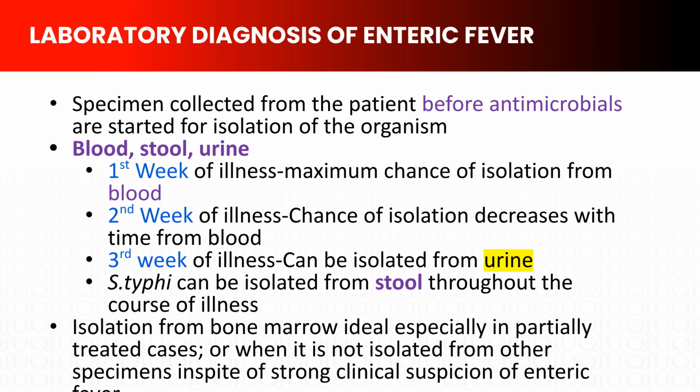What if you suspect typhoid but cultures are negative, perhaps because the patient already took some antibiotics? Bone marrow culture is ideal. It has the highest yield, even in partially treated cases. Bone marrow culture can remain positive even when blood cultures are negative. Finally, for detecting the carrier state, people who harbor S. typhi in their gallbladder months after recovery, we use serological detection of Vi antigen, the capsular polysaccharide.